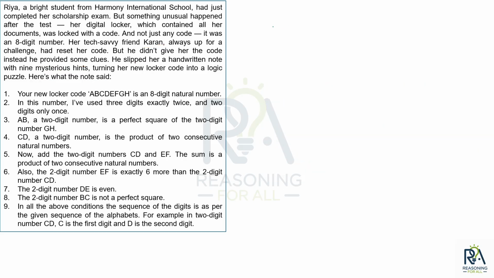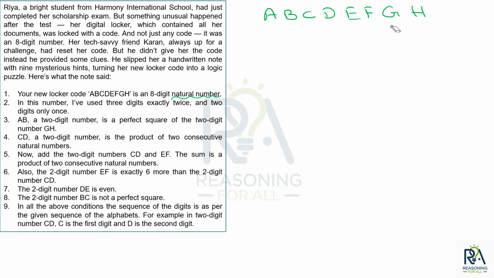So we know that it is an 8 digit number, right? A, B, C, D, E, F, G, H. Okay, fine. First condition, your new locker code ABCDEFGH is an 8 digit natural number. So it is a natural number.